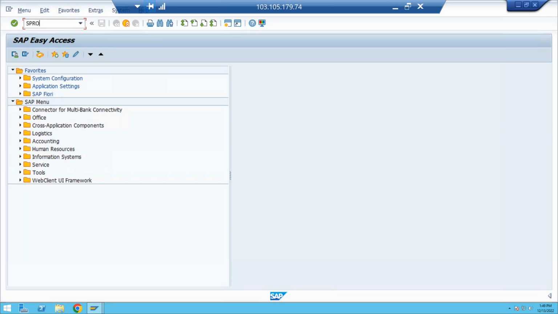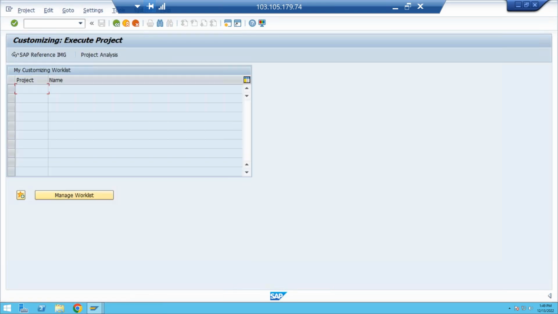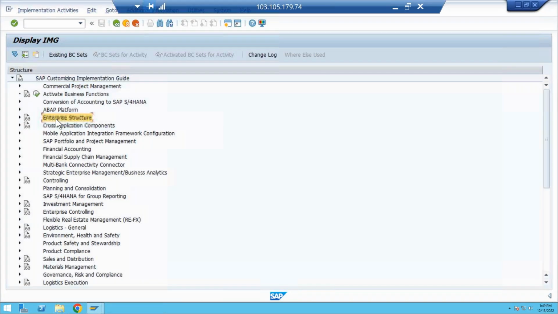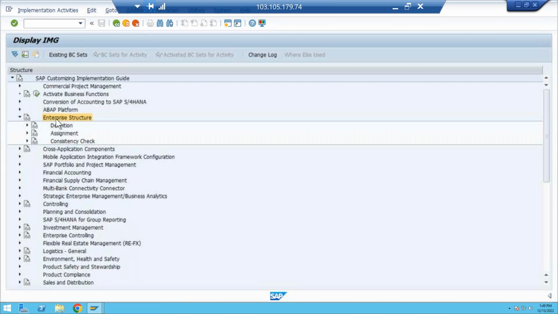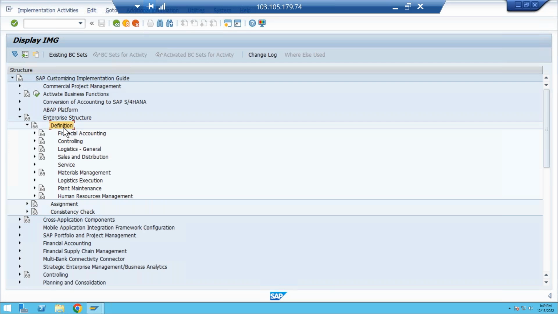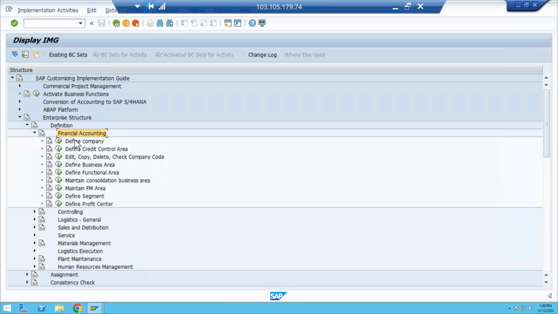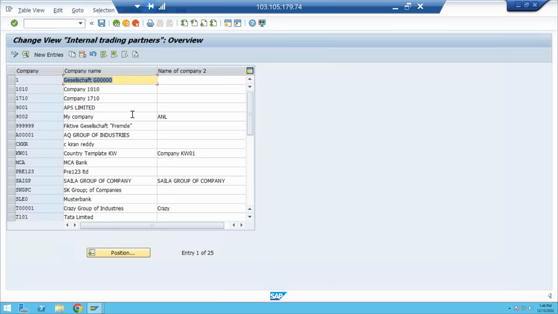Go to SPRO, SAP Reference IMG. Now come to the enterprise structure section. The enterprise structure section contains two parts here: the definition part and the assignment part. When I go to the definition part, I need to go to financial accounting. In financial accounting, generally, I need to define a company. I'm not doing this now because you already know how to define a company.